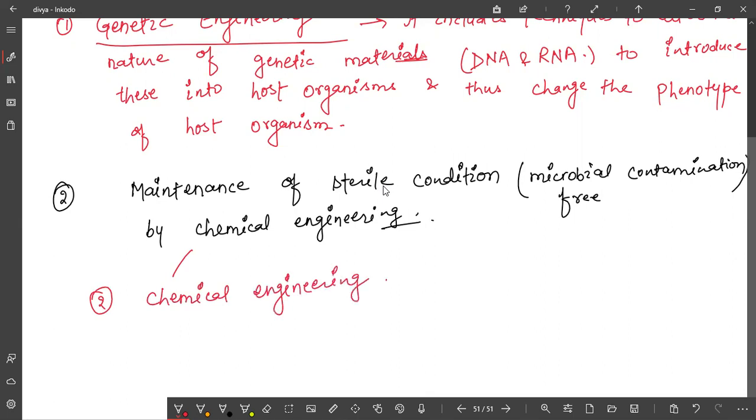So anyone, you can write maintenance of a sterile condition or chemical engineering. So what are the basic techniques? What does chemical engineering mean?